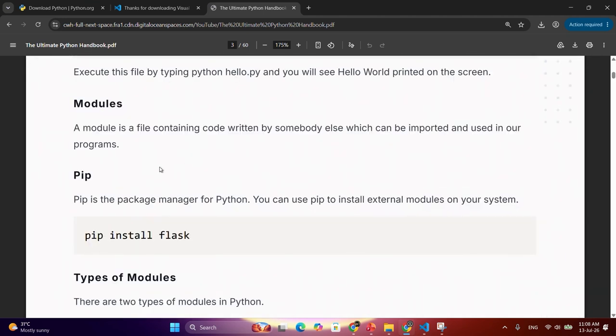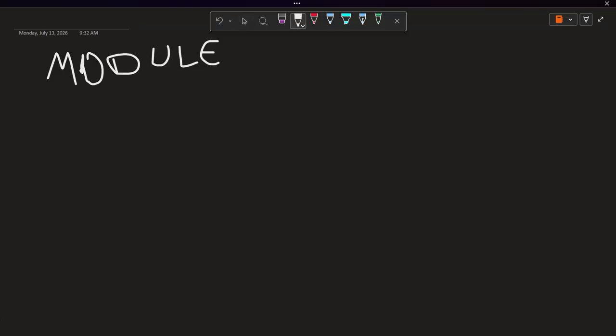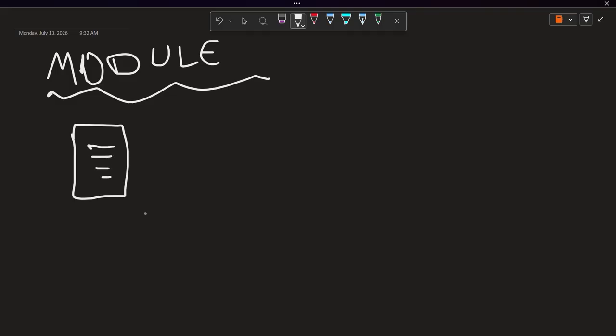Now, what are modules? A module is a file containing code written by somebody else, which can be imported and used in our programs. So, module simply means a package. Package means, so, I will open notes to explain. Module means a predefined package or program. See, someone has written something in this container. Say, this is some program. Somebody has written something here.